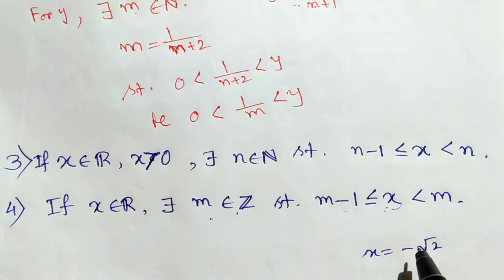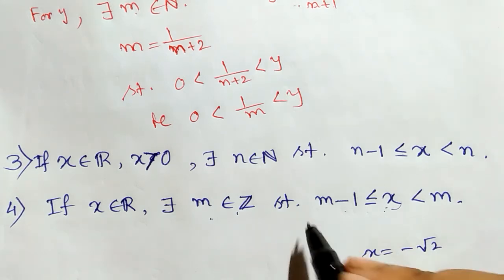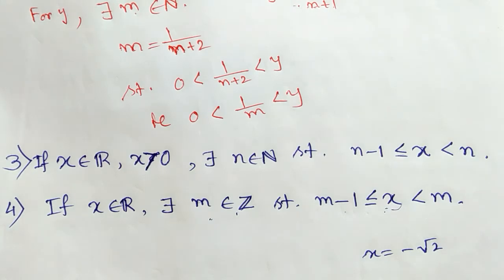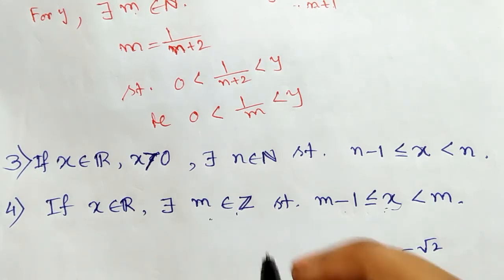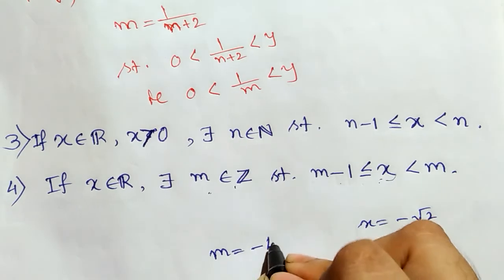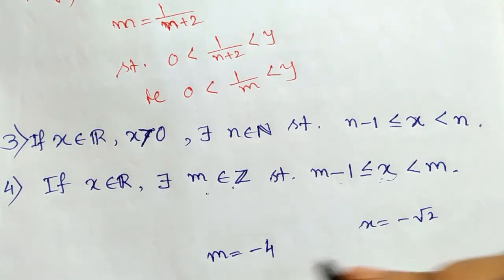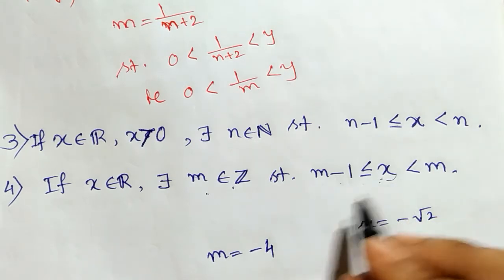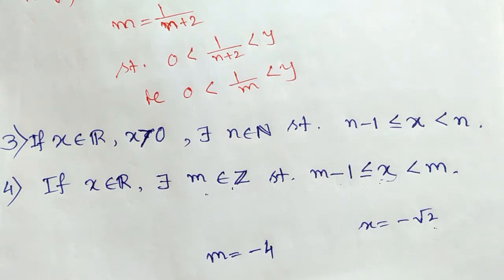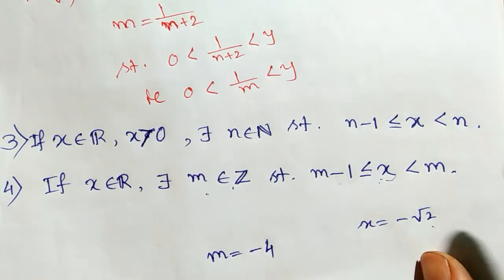So for this real number, since root over 4 is 2, we can take any integer. Suppose I am taking m is equal to minus 4, right? Then we can write m minus 1 less than or equal to this x less than m. So this is done.